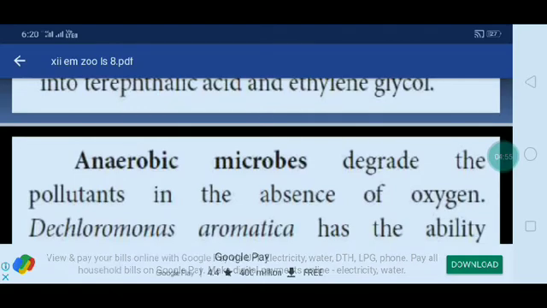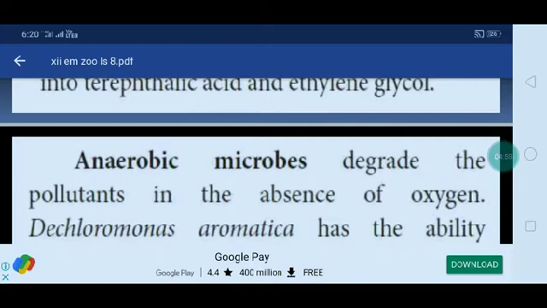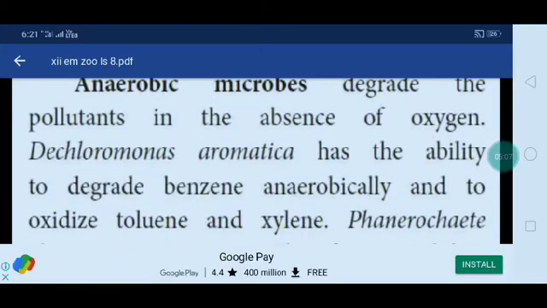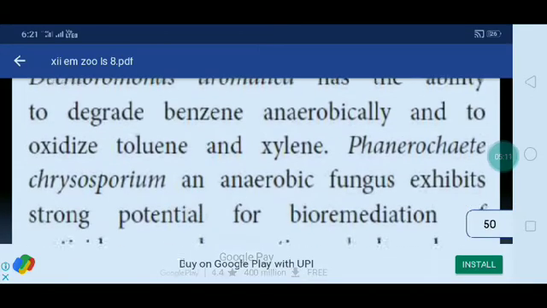Anaerobic microbes. Anaerobic microbes degrade the pollutants in the absence of oxygen. Dechloromonas aromatica has the ability to degrade benzene anaerobically and to oxidize toluene and xylene. Phanerochaete